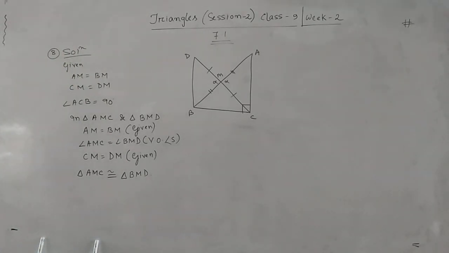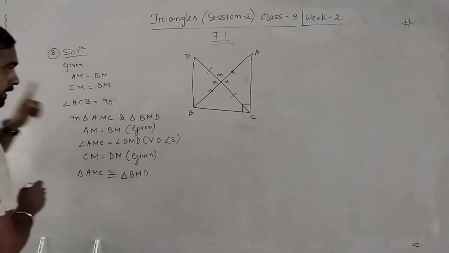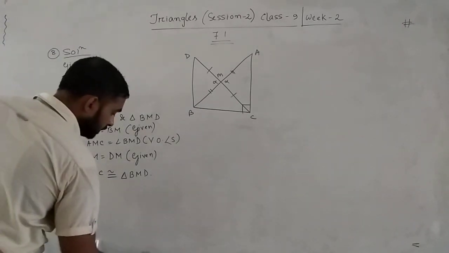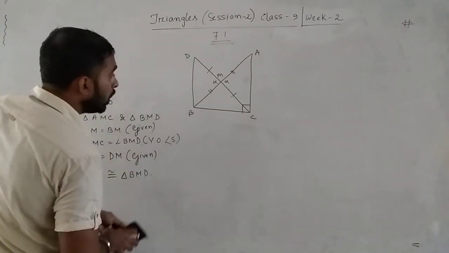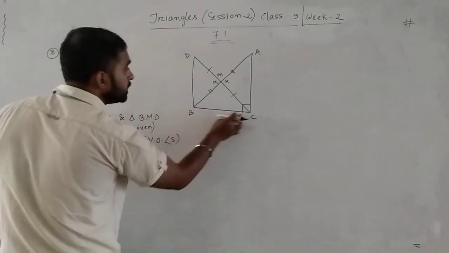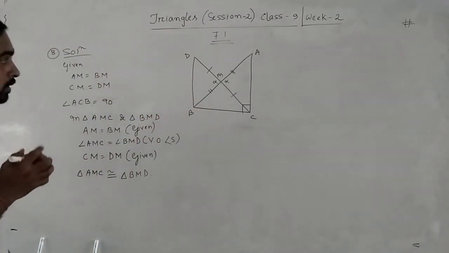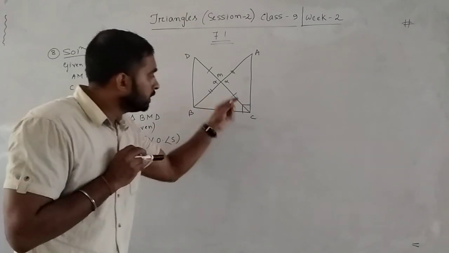Yes, they are congruent. Now, secondly, the second question is we have to prove that angle DBC equals 90 degrees. Now let me show you something. In this question, this angle is given 90.